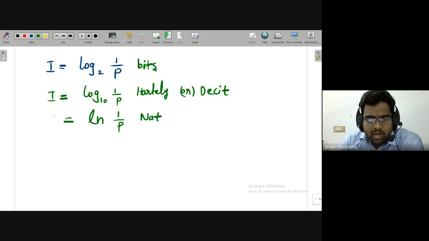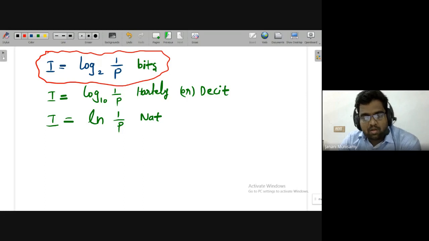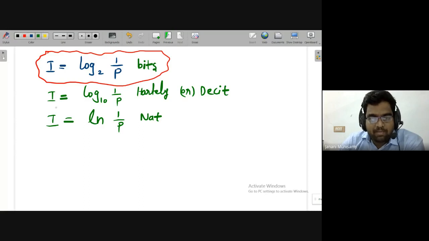So you have to be very clear with all these formulas, but mostly you have to remember this one in general. All the problems will be solved based on this formula, and the other two formulas may be asked directly in the exam, very rarely. So information I is equal to log base 2 of 1 by p is the formula for information with respect to the probability of the event. Now, how to find log base 2 in case a calculator is not allowed?